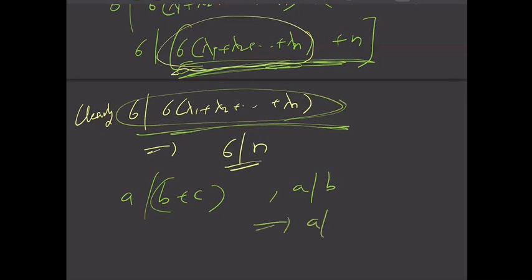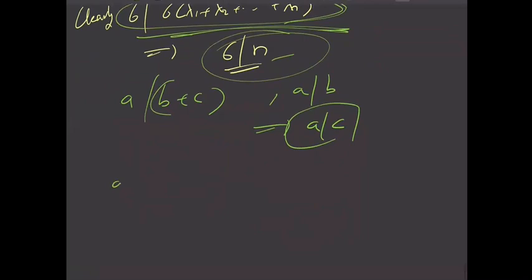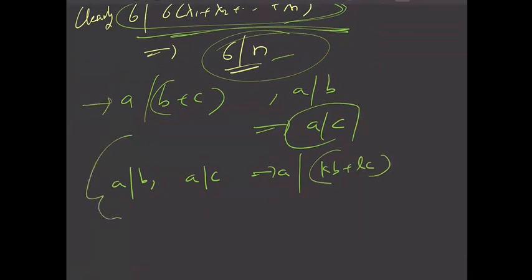This should imply that A divides C. Yes, we have learned this property, right? If A divides B and A divides C, then A divides a linear combination of B and C. This is the property which we have learned. So this is a simple version of this one. Yes. So definitely 6 must divide n, and that is only what we needed to prove.